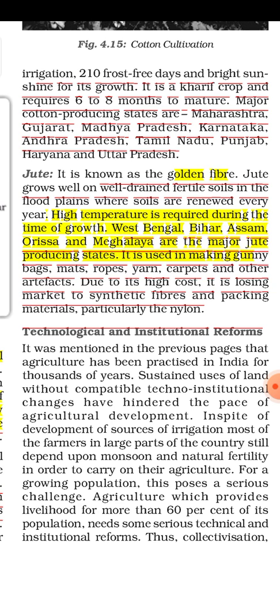Now in which states do we have jute? First of all, West Bengal, Bihar, Assam, Odisha, Meghalaya. These are the places where we have the majority production of jute. West Bengal is the largest producer of jute. Before partition, Bengal, Bangladesh and West Bengal together were the area with the largest production of jute. But now after partition, West Bengal has the huge production of jute. Then we have Bihar, Assam, Odisha and Meghalaya as well.